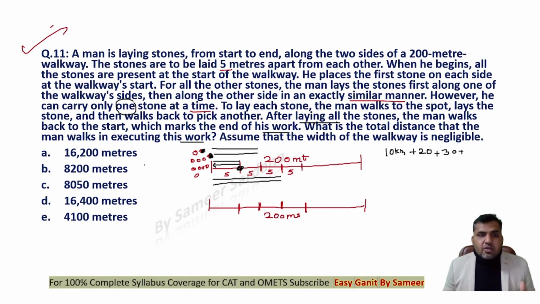Let's say there is a 200-meter path, right? And if I cut the 200-meter path by placing a stone at a distance of 5 meters, I need to place a total of 40 stones. Right, so for the first stone, the distance traveled is 10. For the second stone, the distance traveled is 20. For the third stone, the distance traveled is 30.